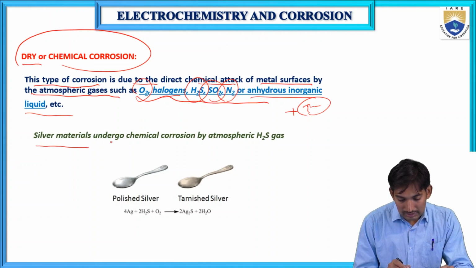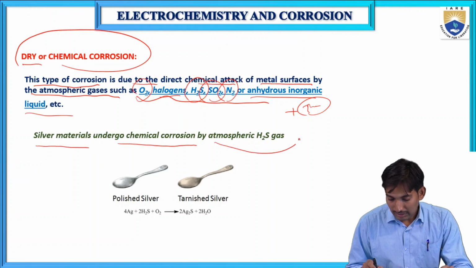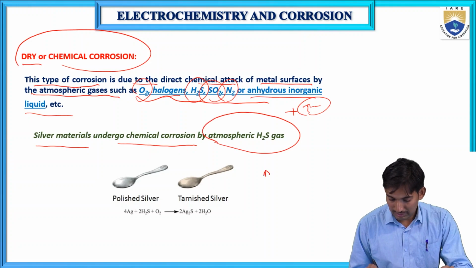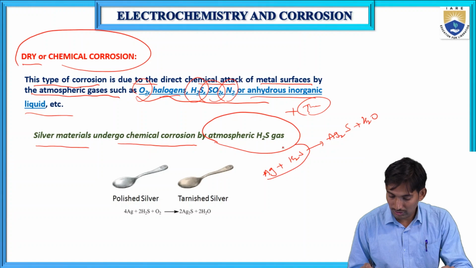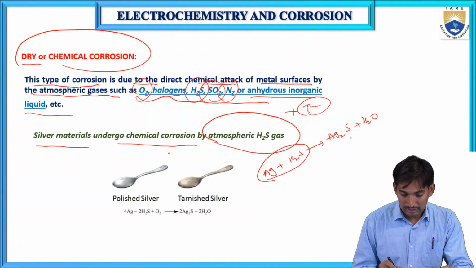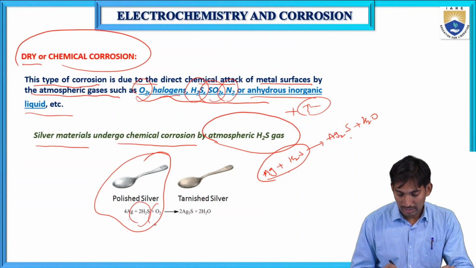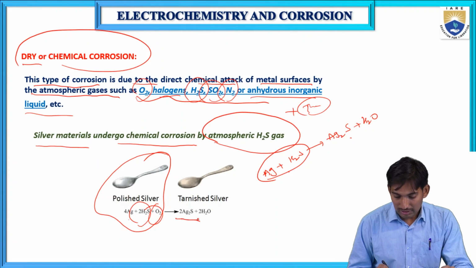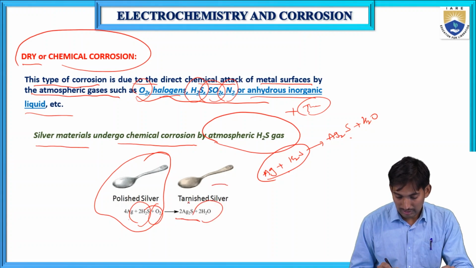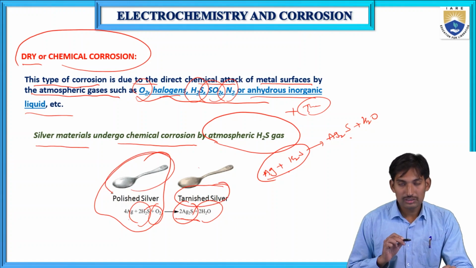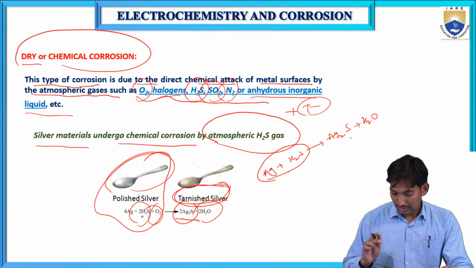Example: silver materials undergo chemical corrosion by atmospheric hydrogen sulfide. If silver is there, it reacts with hydrogen sulfide and forms Ag2S. There is no involvement of moisture in this case. This is the color of polished silver. The color of this Ag2S is tarnished silver. The pure silver is converted into tarnished silver by reacting with hydrogen sulfide and oxygen.